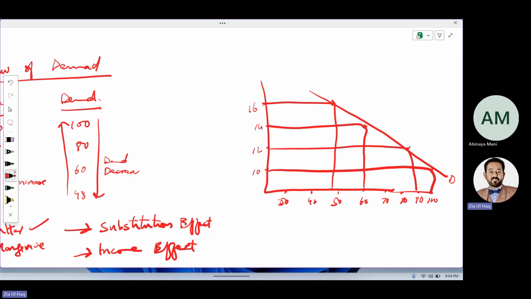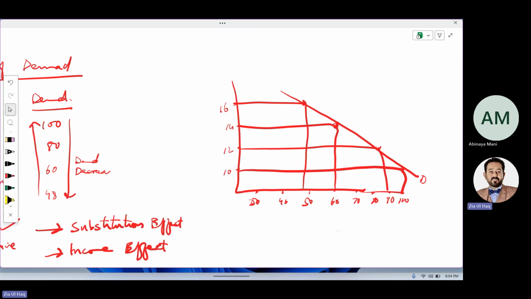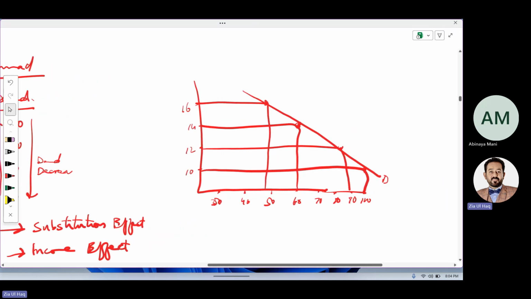So if there is a change in price, there will be movement over the demand curve, either increase or decrease. If any factor other than price changes, like consumer income changes or fashion of this product changes, then there will be increase or decrease in demand. The movement over the demand curve will be called contraction or expansion of demand.